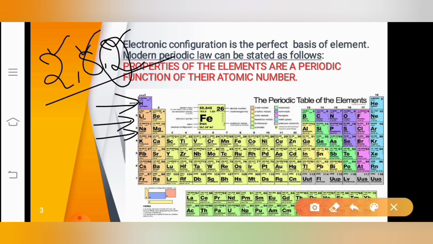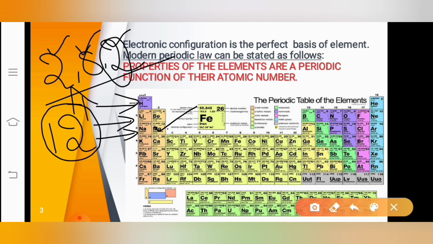Now, by looking at the last number, which is 2, the element is now 1, 2. The element is magnesium. You know the atomic number of magnesium is 12, right? If we want to write the electronic configuration for magnesium, we write it as 2, 8, 2. You all know how to write the electronic configuration, correct?